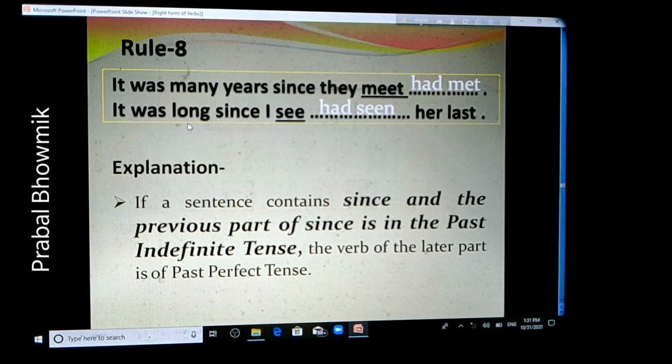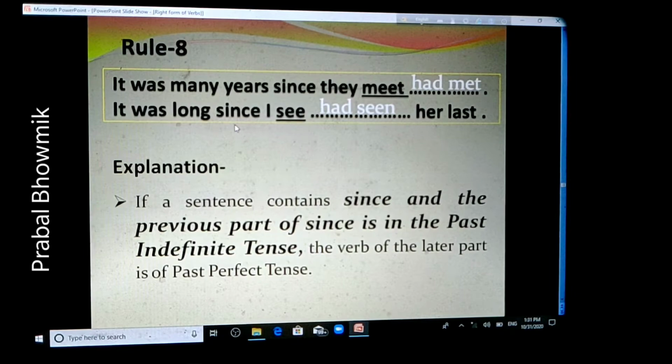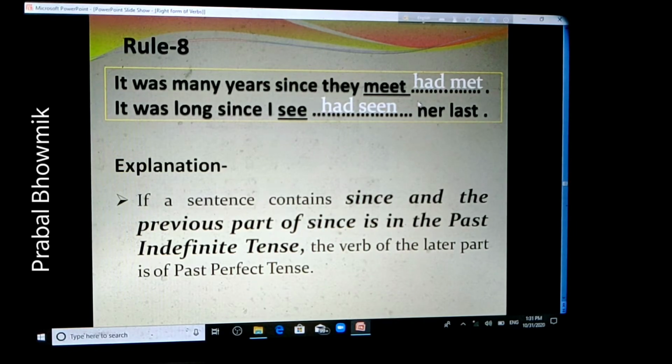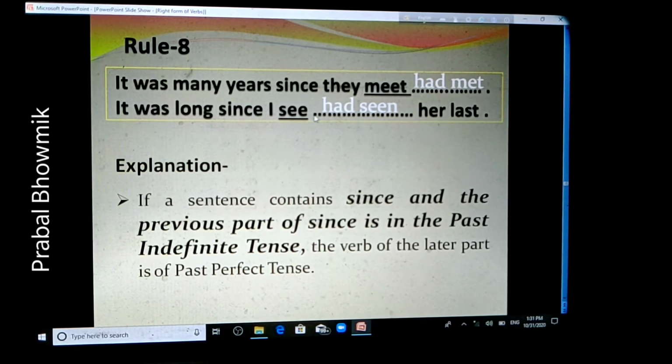And in the second sentence, "it was long." It is also in past indefinite tense. For this reason, the verb after since should be past perfect tense. So the right form of the first verb should be had met, and the verb of the second sentence should be had seen.